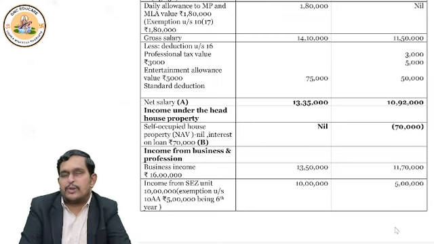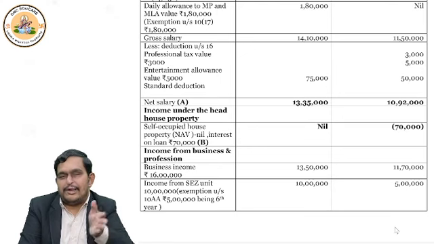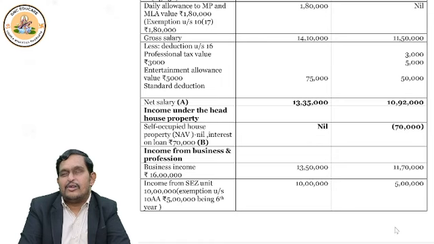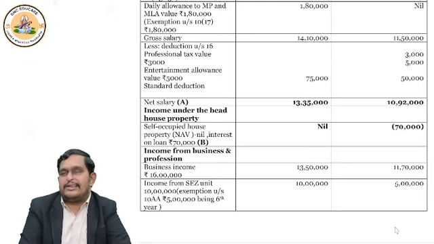So your income from house property will be zero only. There is no negative income from house property. But in optional tax regime, obviously your income is zero, but interest on loan under section 24B is deductible. So 70,000 is deductible.